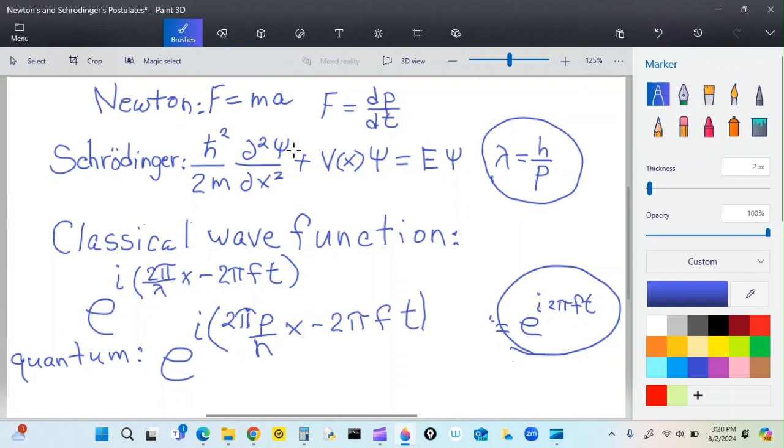If we want to look at this frequency, there's a way we can substitute in for that with the quantum mechanical idea that E equals hf.